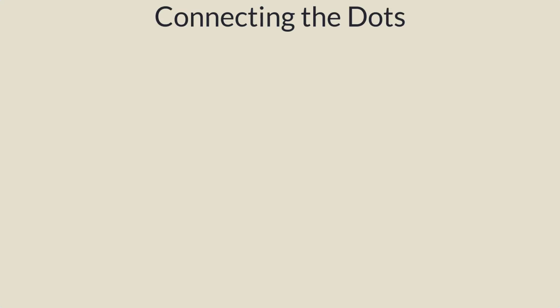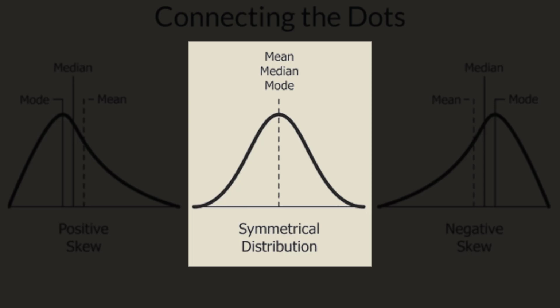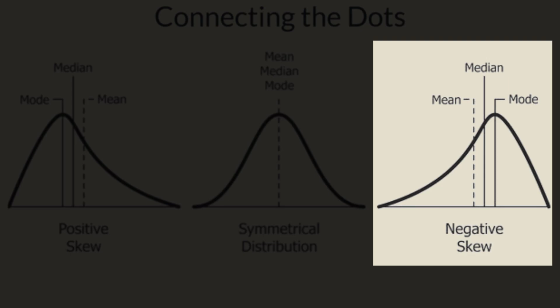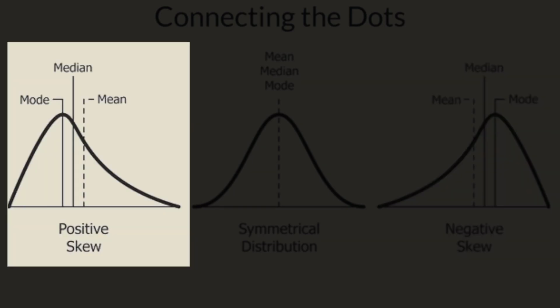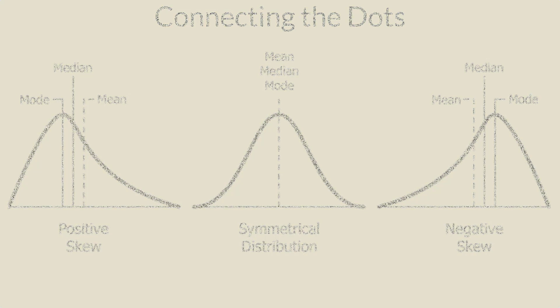So putting this all together, you see that the location of the mean, median, and mode in a variable's distribution has profound effects on the symmetrical properties of a distribution. When data is symmetrical or normally distributed, the mean, median, and mode are roughly the same. When the median and mode are greater than the mean, the distribution becomes negatively skewed. In a situation where the median and mode are less than the mean, the distribution becomes positively skewed. But let's save any further discussions about the distribution of data for another episode.